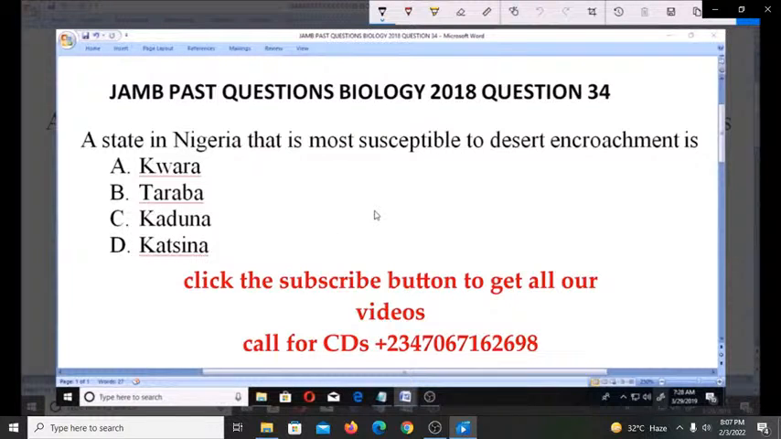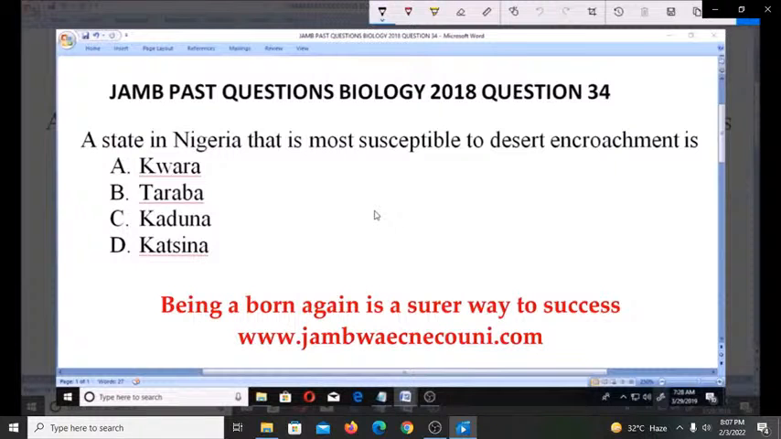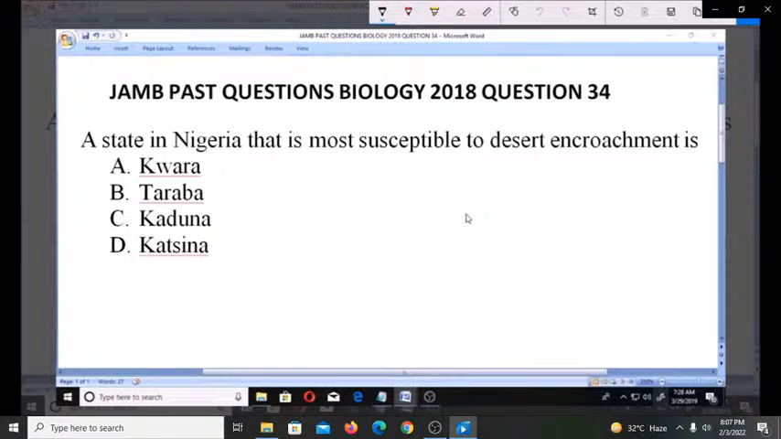Now, for us to be able to understand this and answer it accurately, we need to know that the states that should be susceptible to desert encroachment have to have a weather that is dry and with hot temperature and encourages low vegetation. So which of the following states has such weather? We all know that